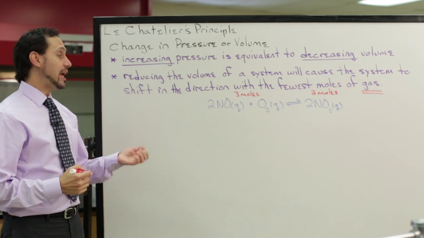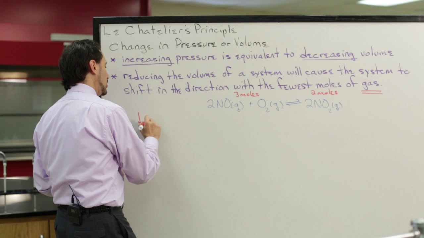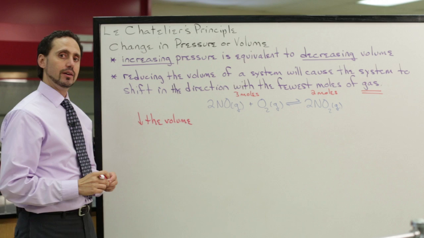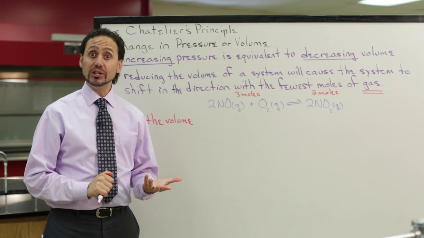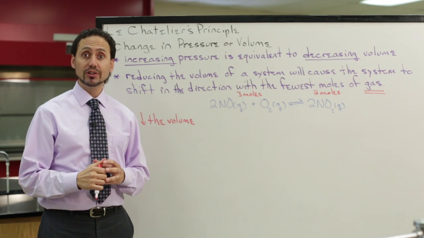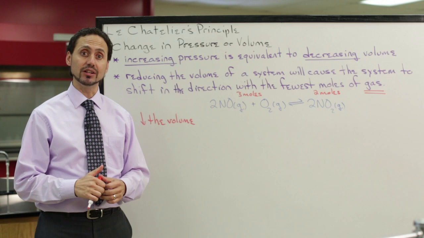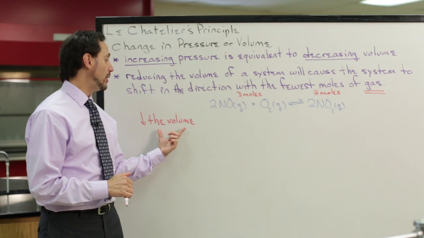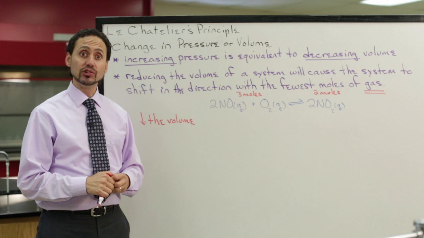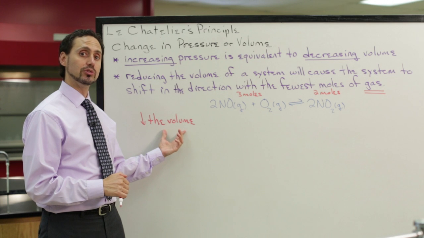So now, let's say we reduce the volume. Going back to our Club EQ nightclub analogy, if you have a smaller dance floor, what's that going to mean? It means that some of the patrons are going to have to leave the nightclub. So it works the same way. If you reduce the volume, you're going to have less room. And so if you decrease the volume, you're going to shift in the direction with the fewer moles.